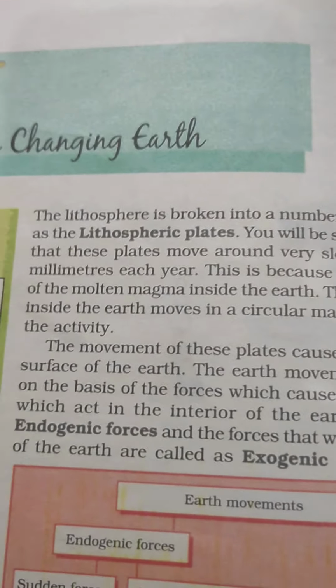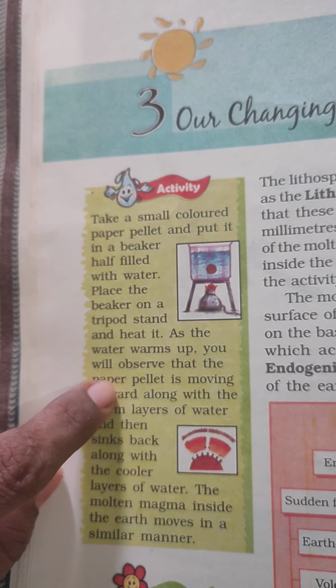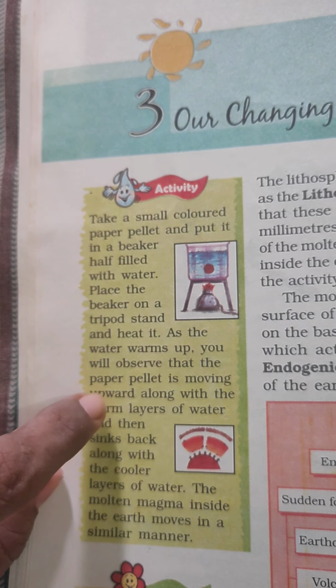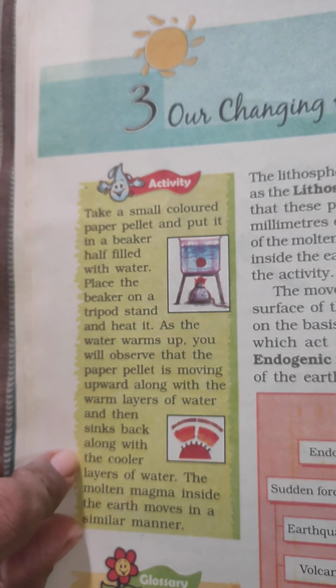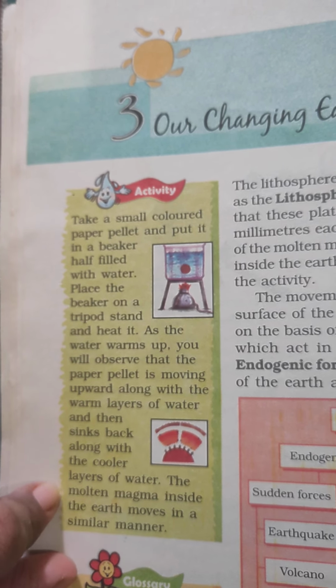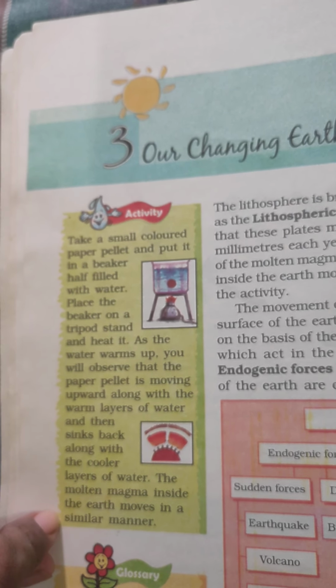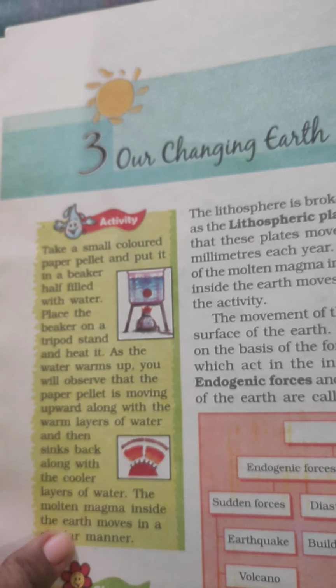So in order to understand this, let us see an example. Here an example is given in a book. Take a small colored paper pellet and put it in a beaker half filled with water. Place the beaker on a tripod stand and heat it. As the water warms up, you will observe that the paper pellet moves upward along with the warm layers of water, and then sinks back along with the cooler layers of water. The molten magma inside the earth moves in a similar manner.